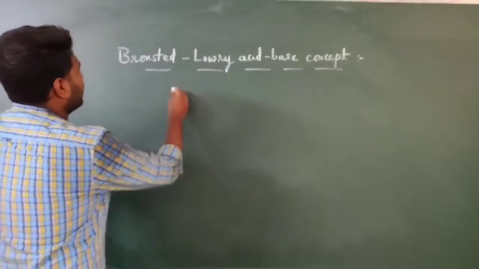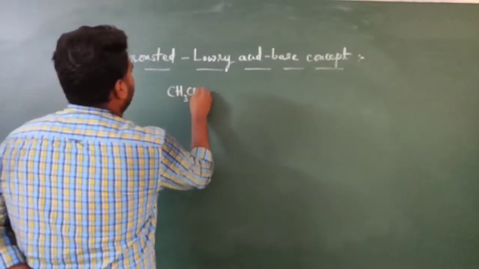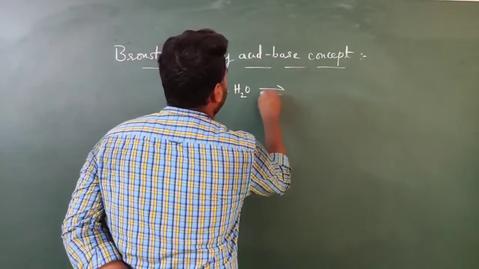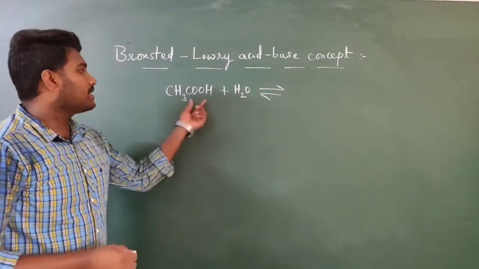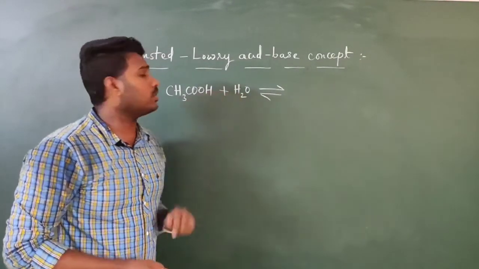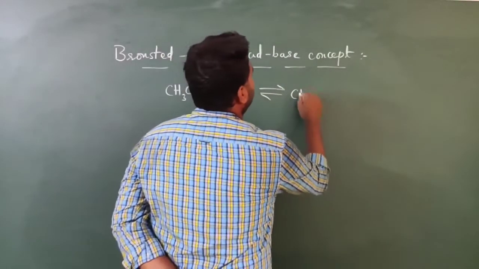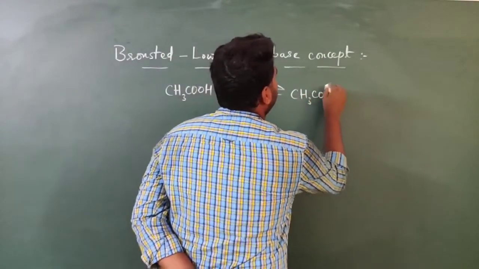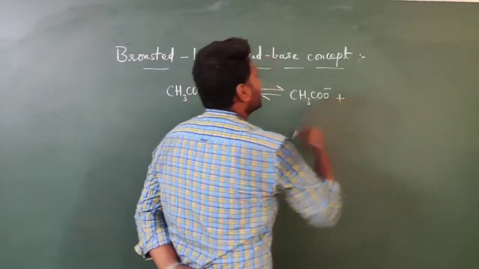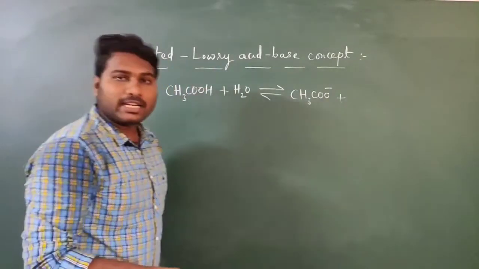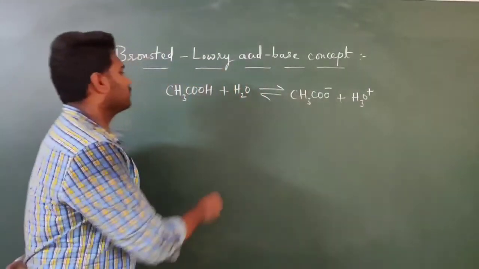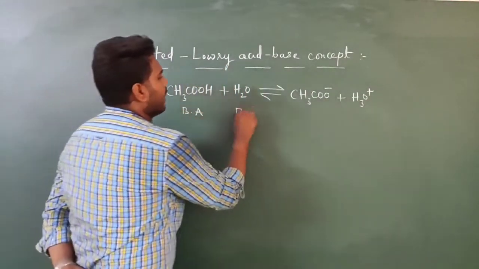So here I am taking one more equation. If you consider this reaction, this acetic acid will give a proton to water. So it will become CH3COO minus. By accepting a proton from acetic acid, water will become hydronium ion. So this will be the Bronsted acid, and this will be the Bronsted base.